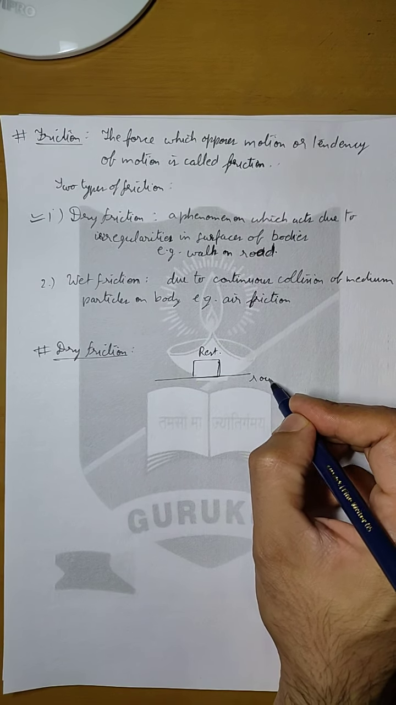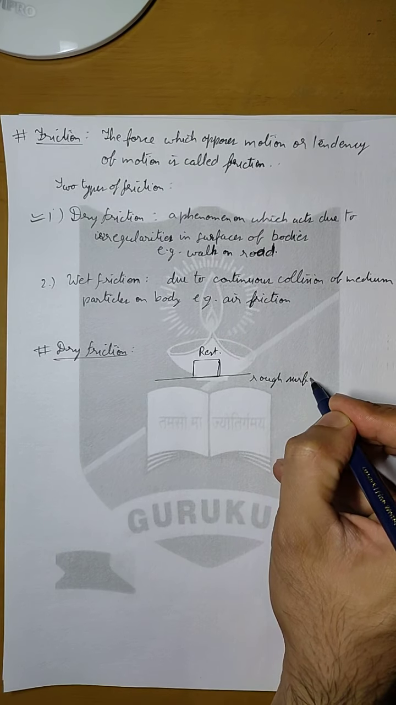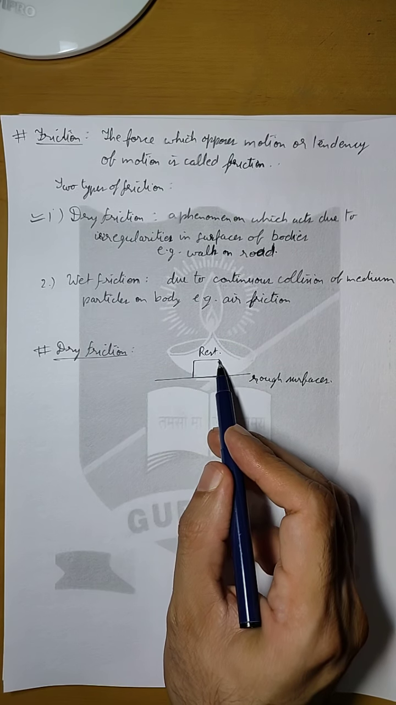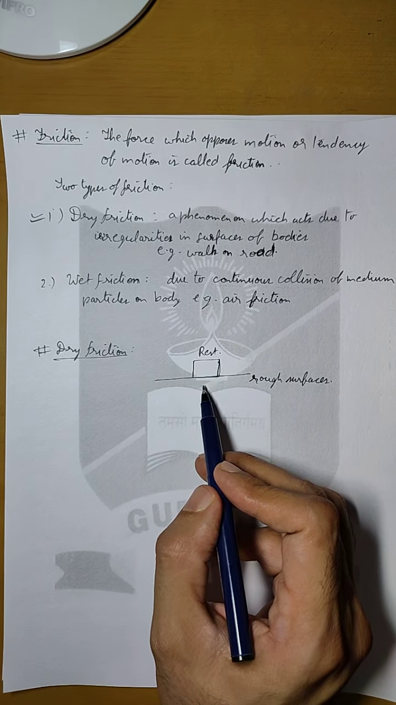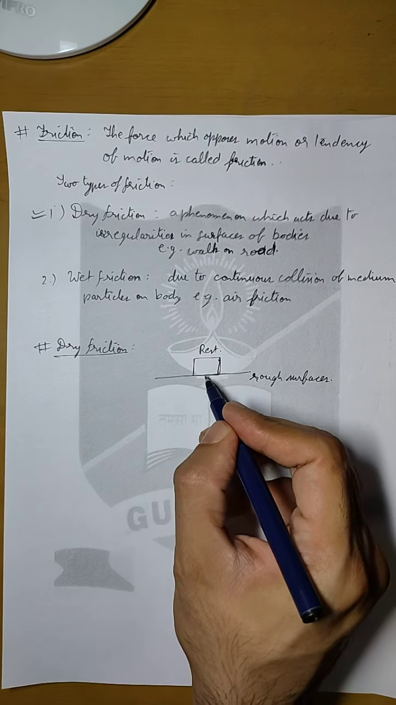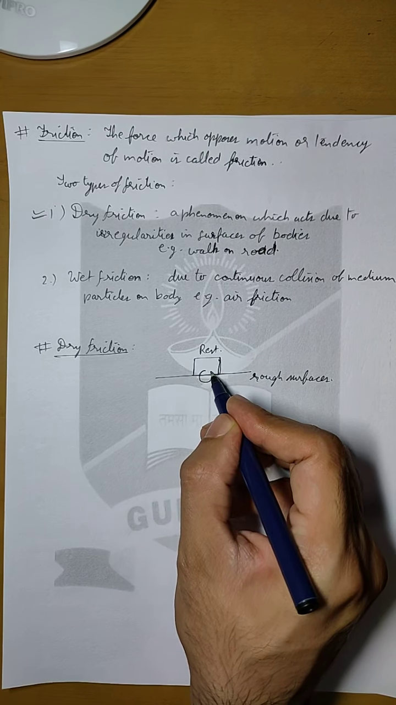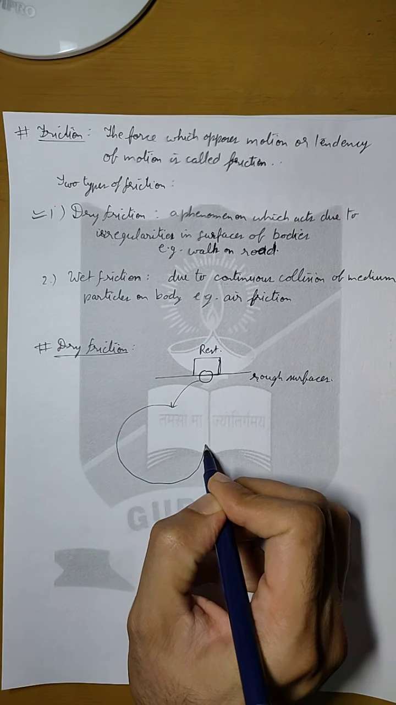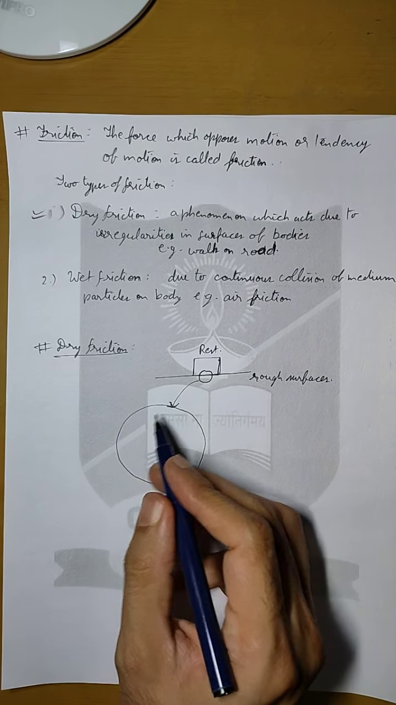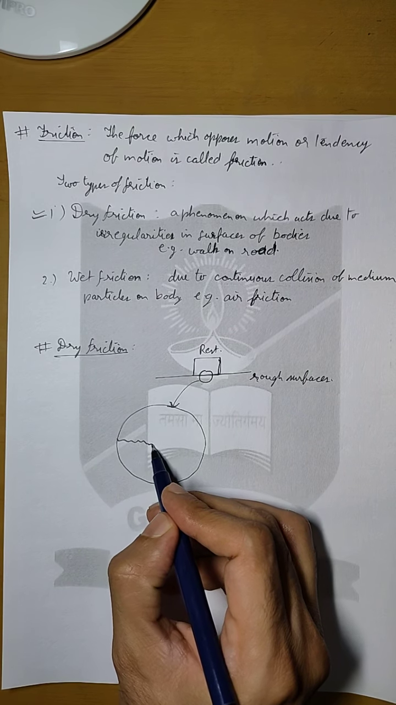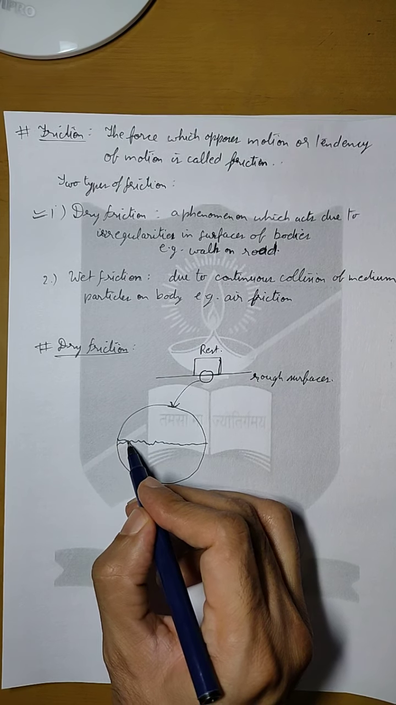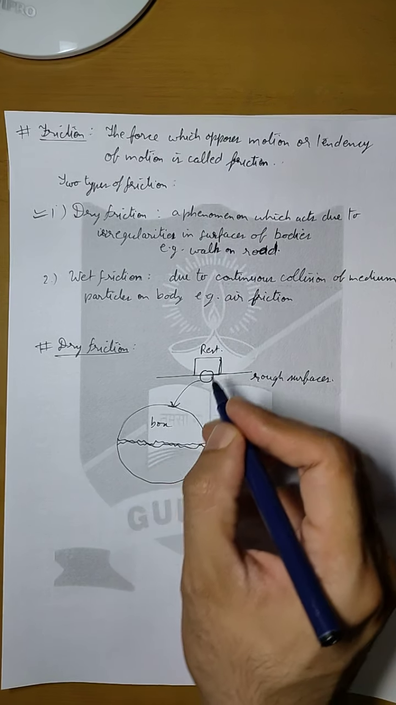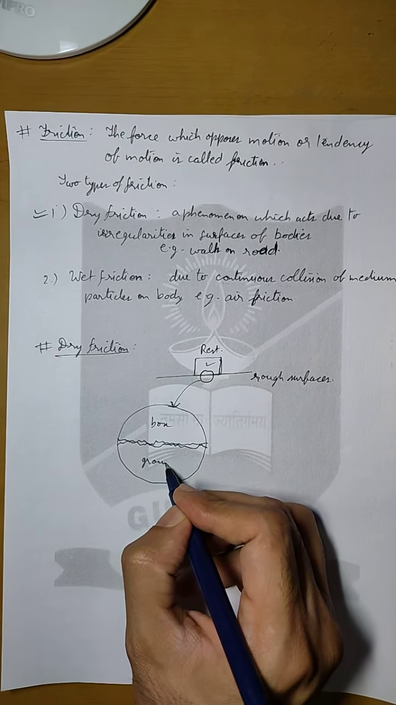Now the surfaces are rough. Although we are not able to see because the roughness is very microscopic in nature, so we are not able to see them with our eyes. But let us say that if we study these surfaces under a microscope, let us zoom this. If we enlarge it, we will be able to see the roughness of surfaces. The two surfaces in contact will be like this. This is the box, this body, and this is the ground on which the box is kept.